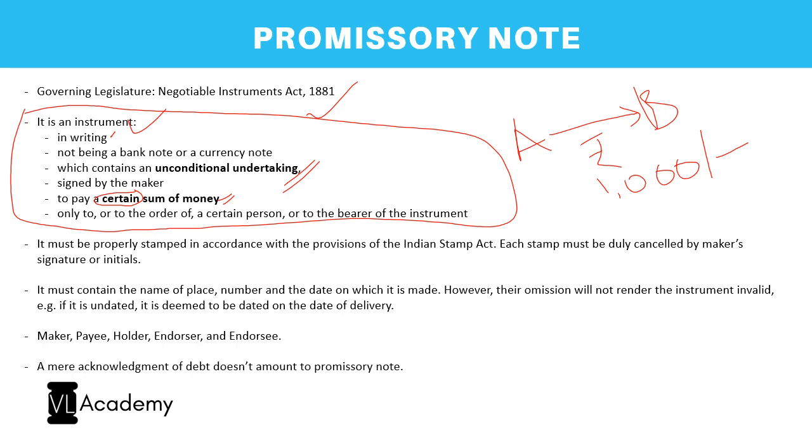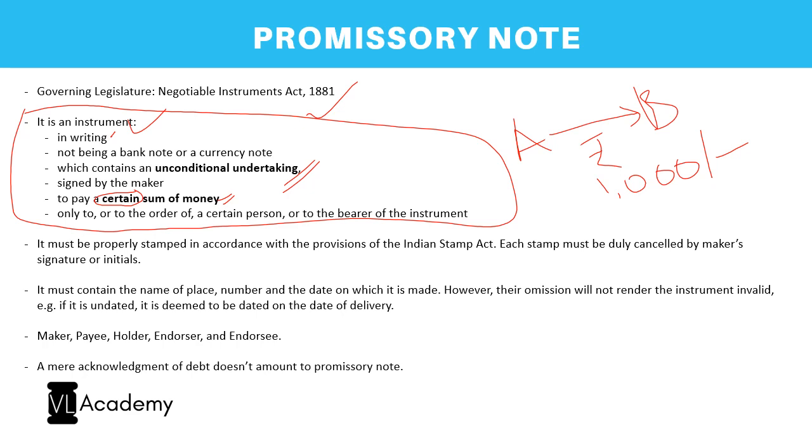And I'm telling you, this need not necessarily be for 1,000 rupees. Even if it is for hefty amounts like 15 lakhs, 20 lakhs, there are promissory notes which will be entered into. So now you will enter into a promissory note. In the promissory note, what is A saying? A is saying that I promise to pay an amount of rupees 1,000. Here the promise to pay is the unconditional undertaking that I'm undertaking to pay a sum of rupees 1,000. That is nothing but a certain sum of rupees 1,000 to whom? To a certain person, that is B, to B, or to his order.